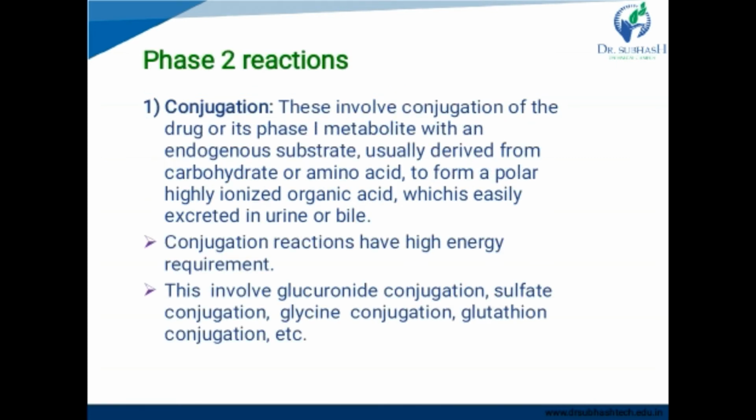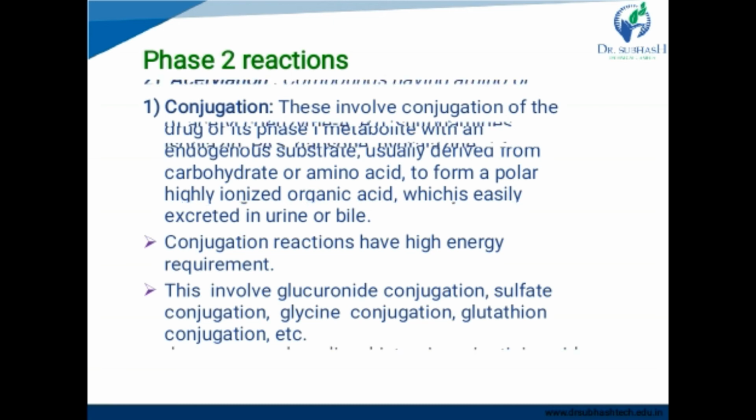Okay, next is phase 2 reactions, in which first is conjugation. As we talked previously, these involve conjugation of the drug or its phase 1 metabolite with an endogenous substrate, usually derived from carbohydrate or amino acid, to form a polar highly ionized organic acid, which is easily excreted in urine or bile. Now, conjugation reactions have a high energy requirement because it makes a complex. This reaction involves glucuronide conjugation, sulfate conjugation, glycine conjugation, glutathione conjugation, etc.